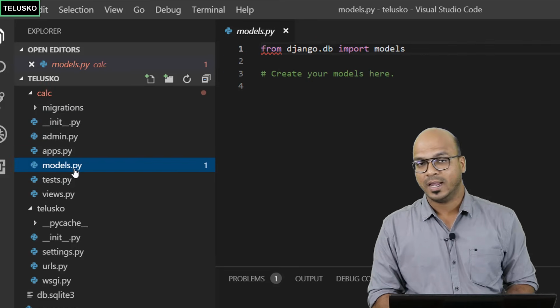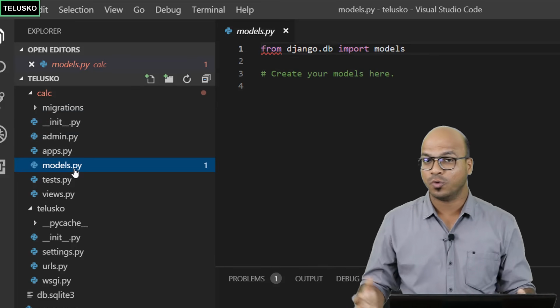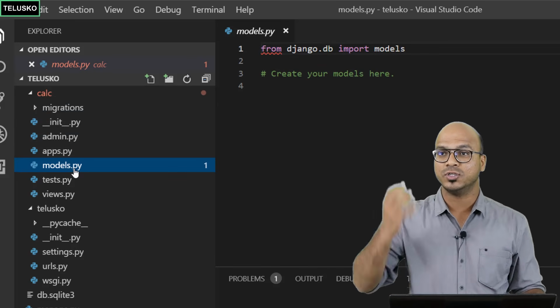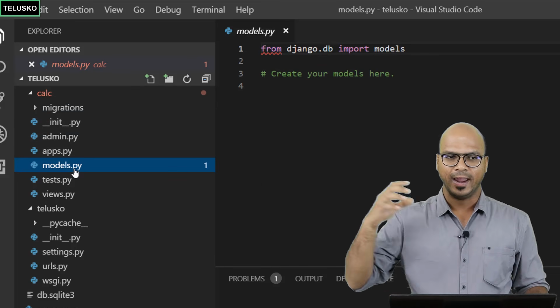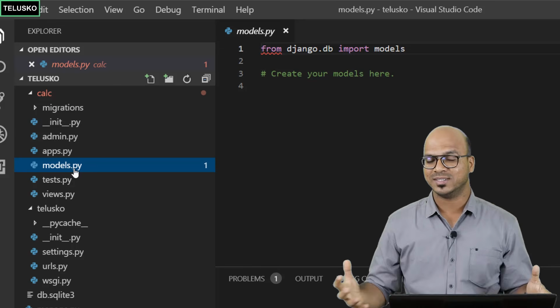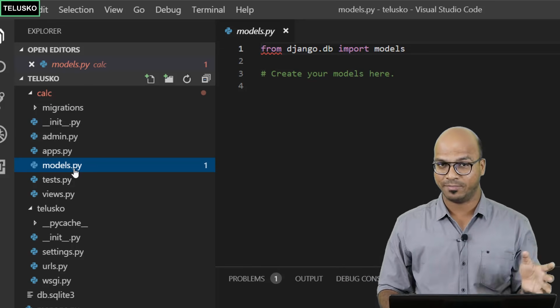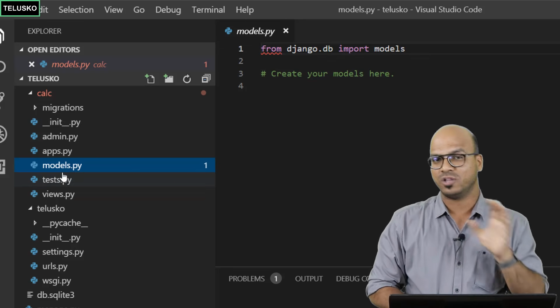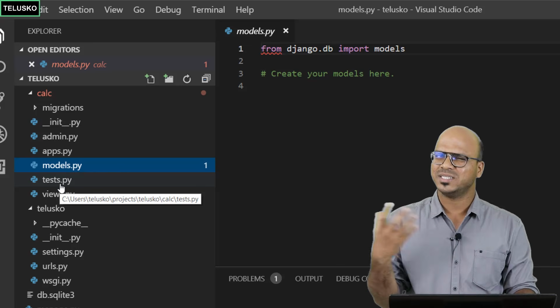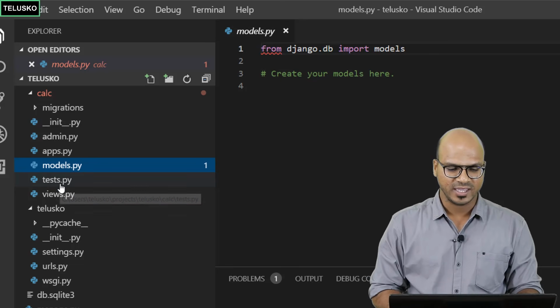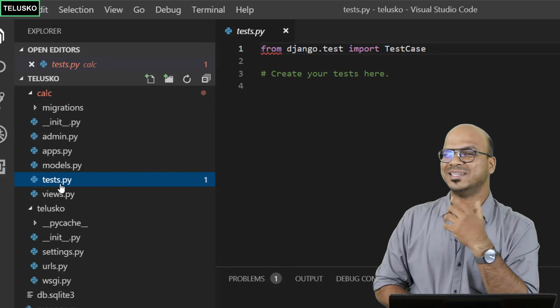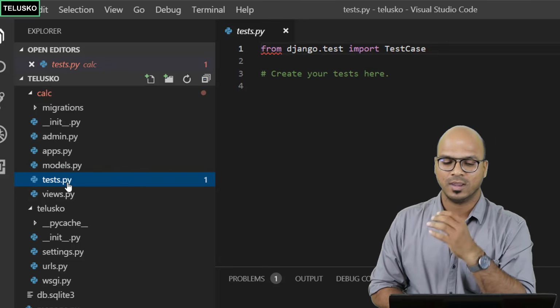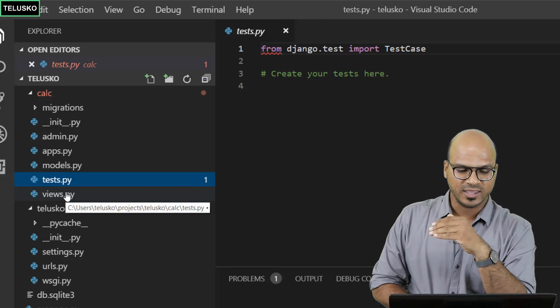Then we have models. Now, if you talk about Django, if you want to build a web application, of course you want to work with database, right? And in Django, we have this awesome concept named as ORM. So we'll talk about that later, but this model is used to hold data. And then we have tests. So if you want to do some test cases, if you want to test your application, this is how we can do it. And then we have views.